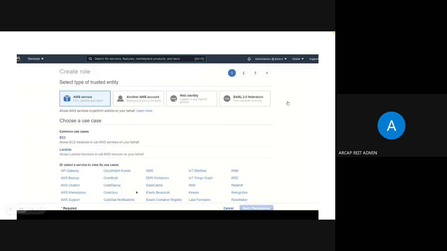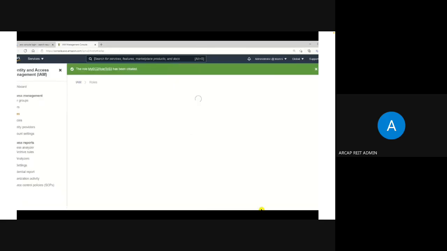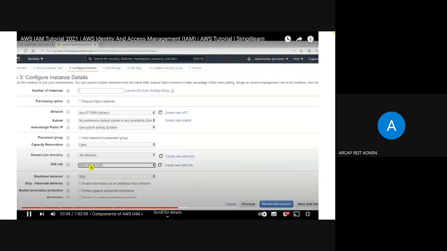Then it will give us a few use cases. Then we can select what type of service we want to create a role for. Then we'll give a role name, and we'll give the description, and we'll attach a policy to that particular role. Okay, and we'll click on create role downwards. So we'll give a new role name, and we'll give the policy which specifies what action can or cannot be performed on a particular object. Okay, so that's how we do it.